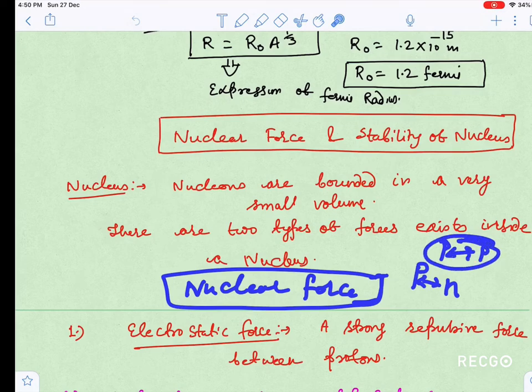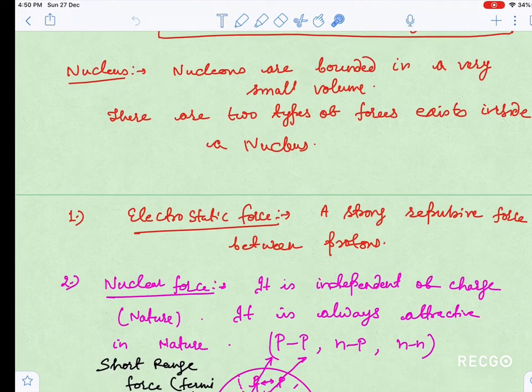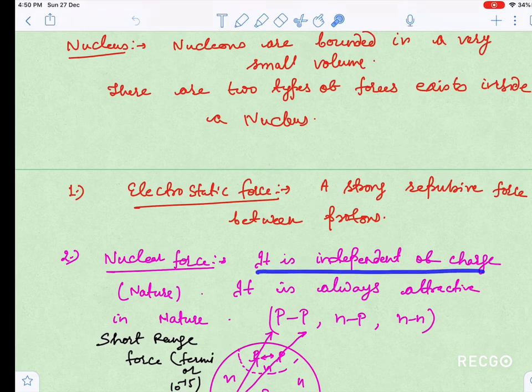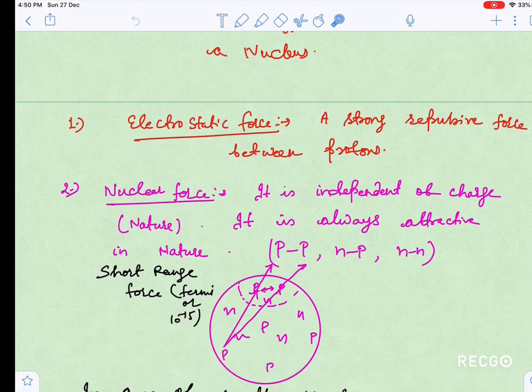Even if the electrostatic force may be repulsive, the nuclear force is never repulsive. So nuclear force is independent of charge nature. It is always attractive, whether between proton and proton, neutron and proton, or neutron and neutron. The limitation of this nuclear force is that it is a strong force but a very short range force.